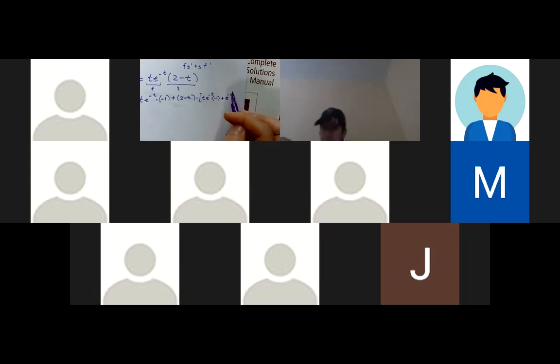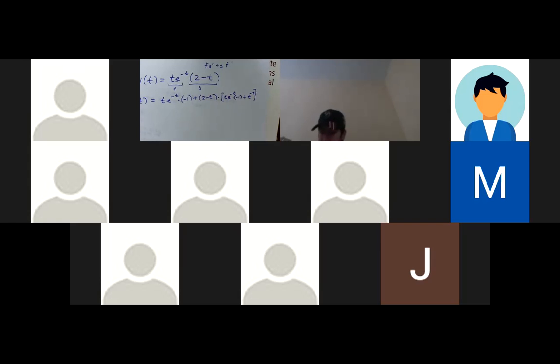So t stays the same. It's going to be t times e to the negative t times negative 1, plus e to the negative t times the derivative of t, which is 1. So e to the negative t. I'm getting to the end of that page. Times a 1, I'm just going to leave that off. Okay.